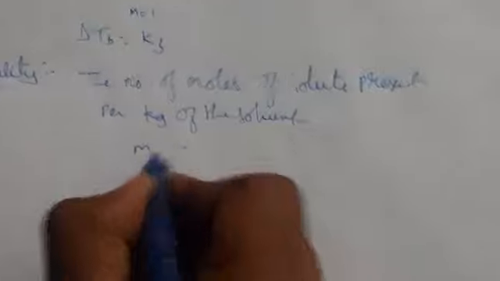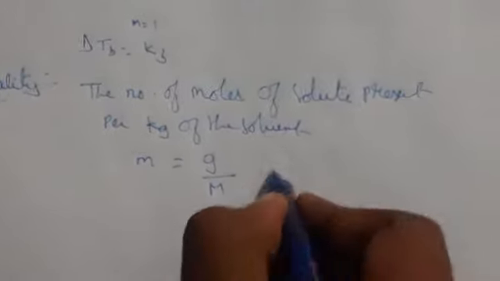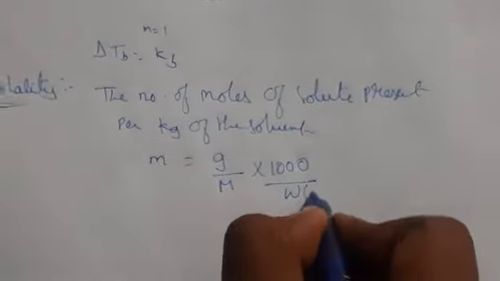So now what will be the formula, which is indicated by m: weight by gram molecular weight into 1000 by W in grams.